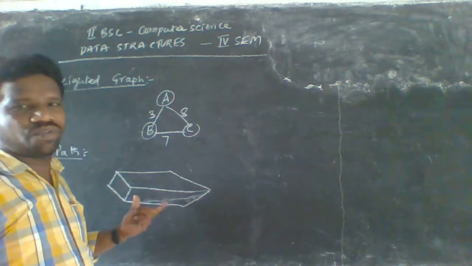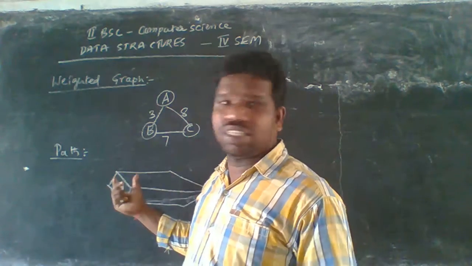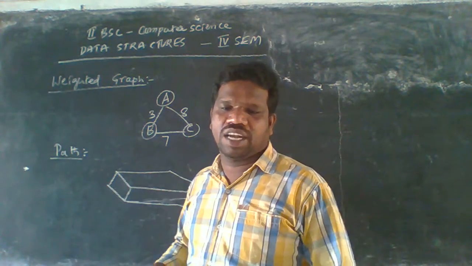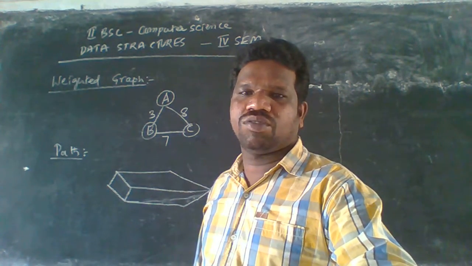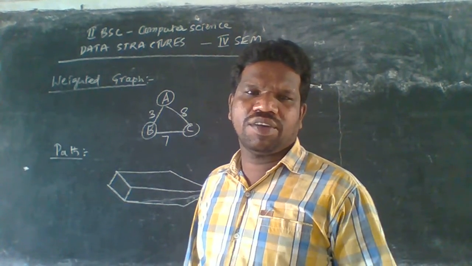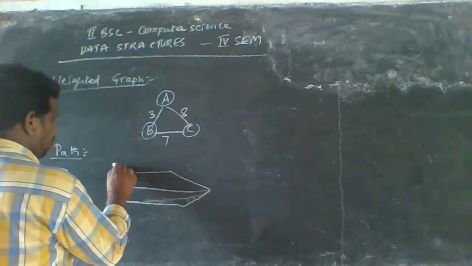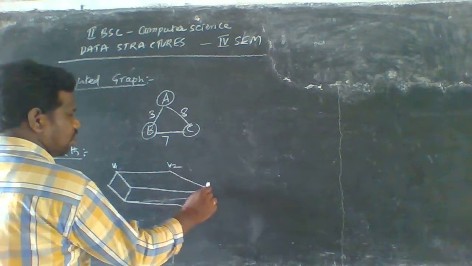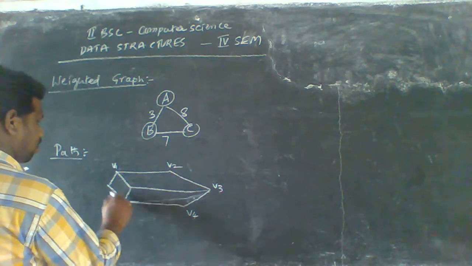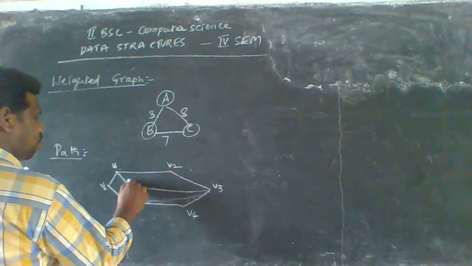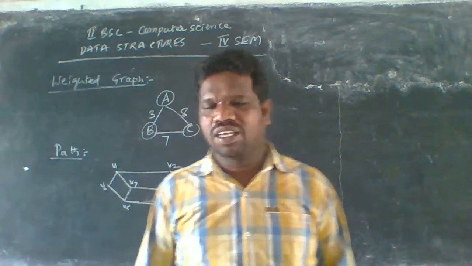In this scenario, there are also vertices here, having some names like V1, V2, V3, V4, and so on. Each and every vertex has a name: V1, V2, V3, V4, V5. This is V6, and this node is called V7 here.